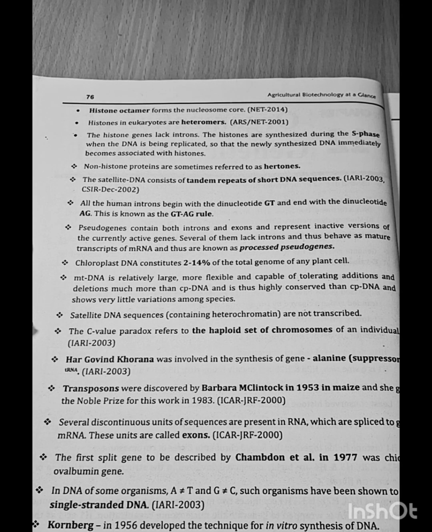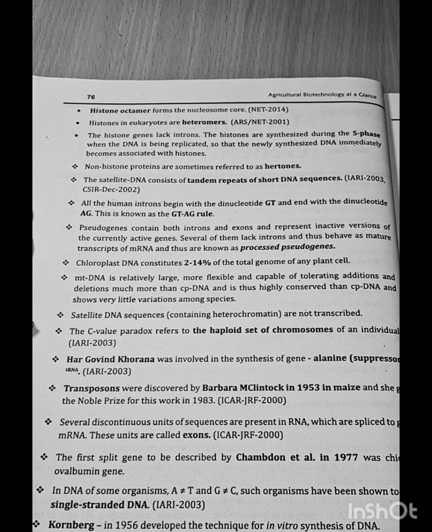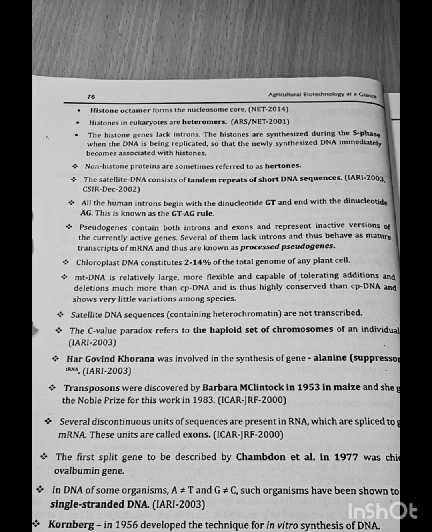JRF 2003 and CSIR December 2002 question. All the human introns begin with the dinucleotide GT and end with the dinucleotide AG. This is known as the GT-AG rule. Pseudogenes contain both introns and exons that represent inactive versions of the currently active gene. Several of them lack introns and thus behave as mature transcripts of mRNA, and thus are known as processed pseudogenes.